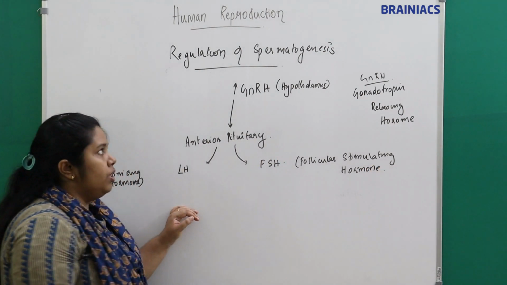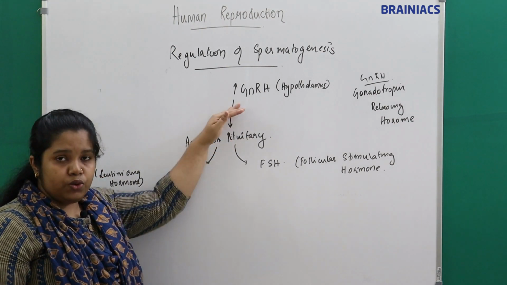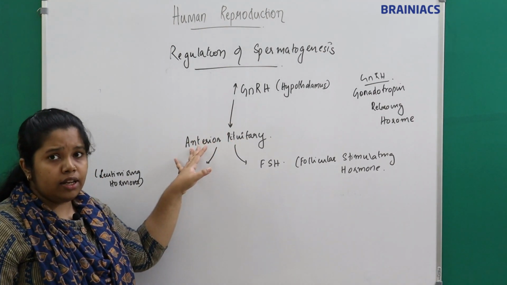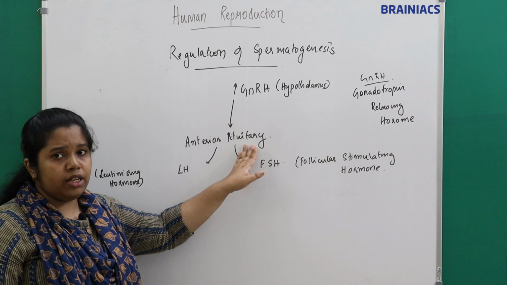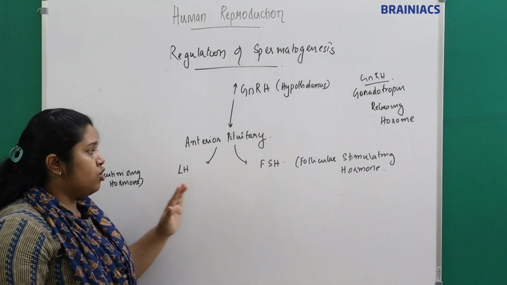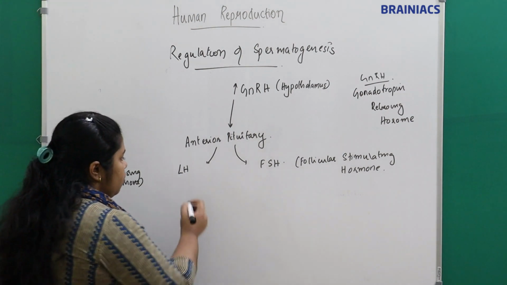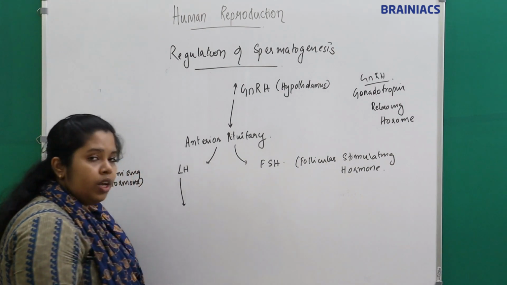So during puberty, there will be an increase in the amount of GnRH, which will pass to the anterior pituitary and cause the release of LH and FSH. Where is this LH going to act?